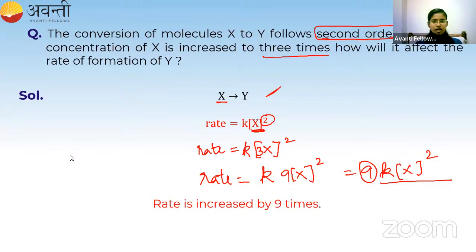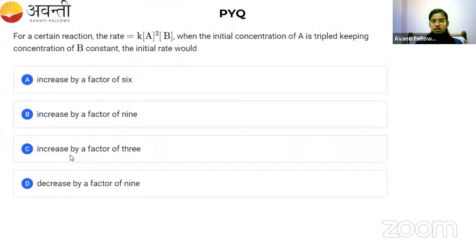Now, with the same concept, all of you are going to try this previous year question. Use the same concept, apply the same concept and find out the correct answer. For a certain reaction, the rate is given as this. When the initial concentration of A is tripled, keeping the concentration of B constant, the initial rate would.